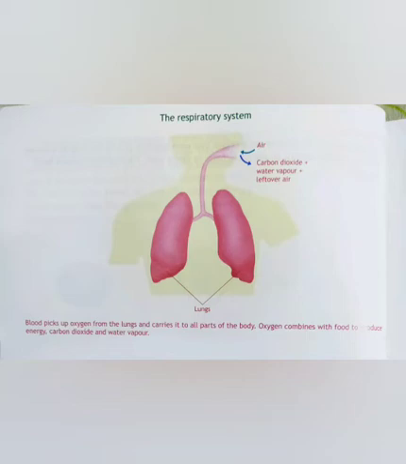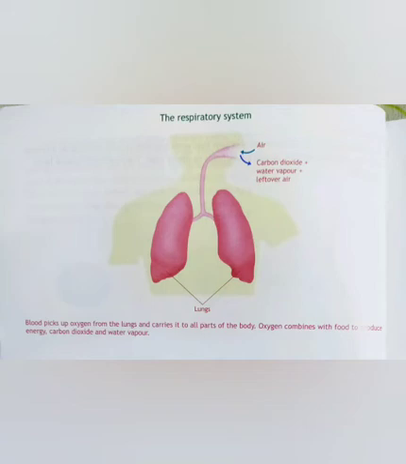So the process of respiration starts from our nose. The air is taken in through our nose and it passes through many tube-like structures. Okay, children, no need to worry about the name of these structures because you will learn in detail in your higher classes. Just remember that air passes through the nasal cavity. Nasal cavity means it's your nose, then it passes through a long tube called as windpipe and finally it reaches the lungs.